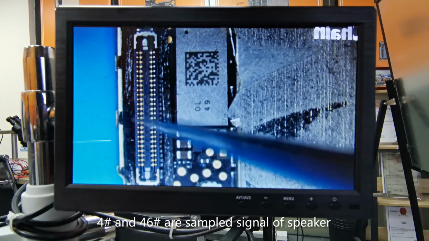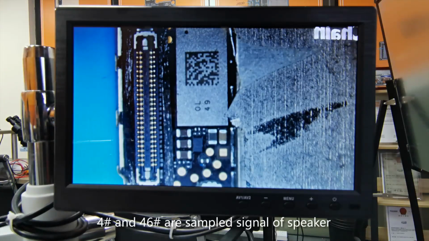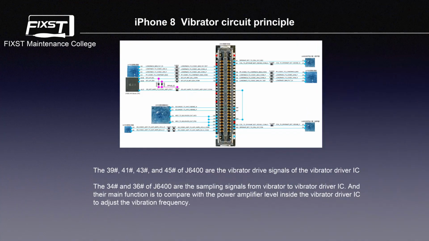Pin 4 and pin 46 are the sample signals of the speaker. iPhone 8 vibrator circuit principle. The pin 39, pin 41, pin 33, and pin 45 of J6400 are the vibrator drive signals of the vibrator